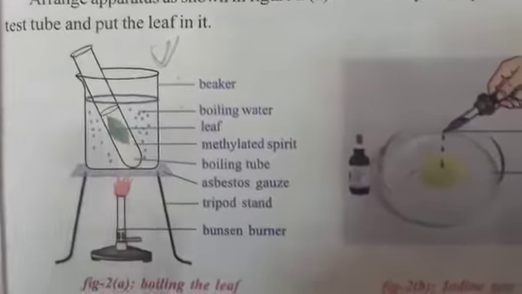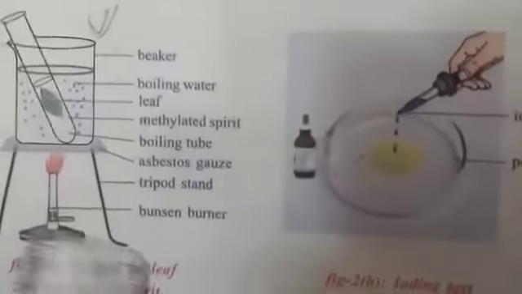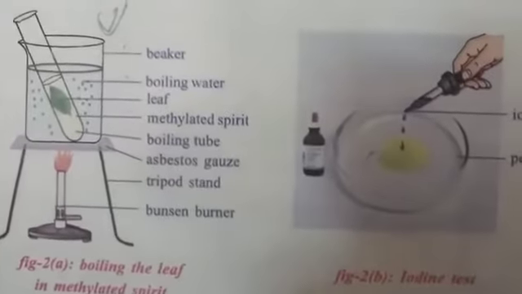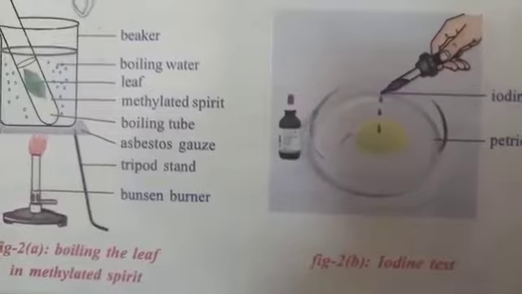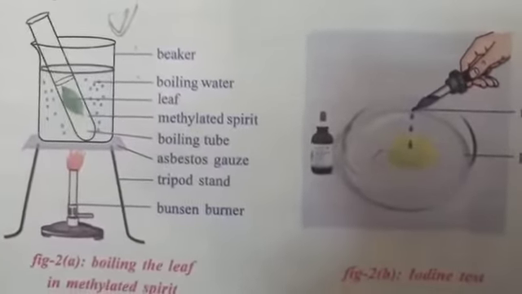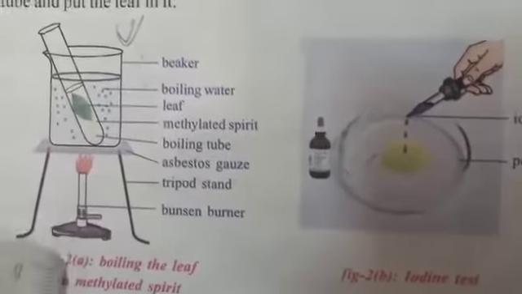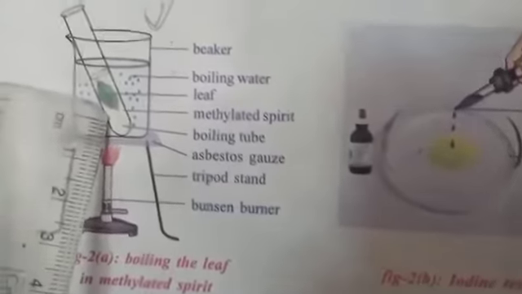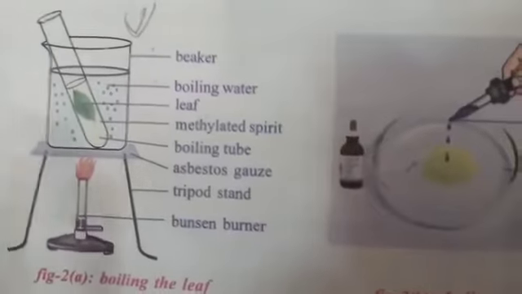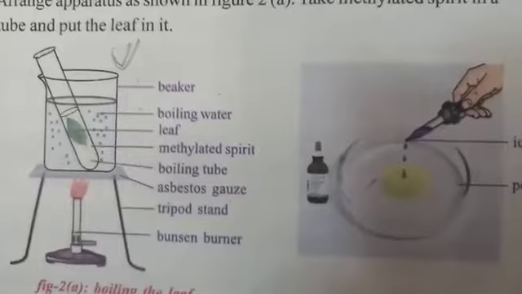burner. Now the procedure. First take a beaker, fill it 3/4 with water, keep it over a tripod stand, and then take a test tube, fill the test tube half with methylated spirit, and take a small leaf and put it in the test tube. Now on the Bunsen burner the water starts boiling. As the water starts boiling, the color of the leaf slowly changes. The leaf becomes pale green in color, that is a very light greenish color, or the color disappears completely.